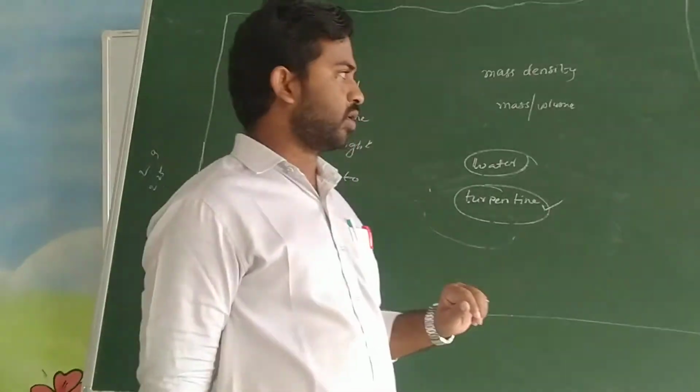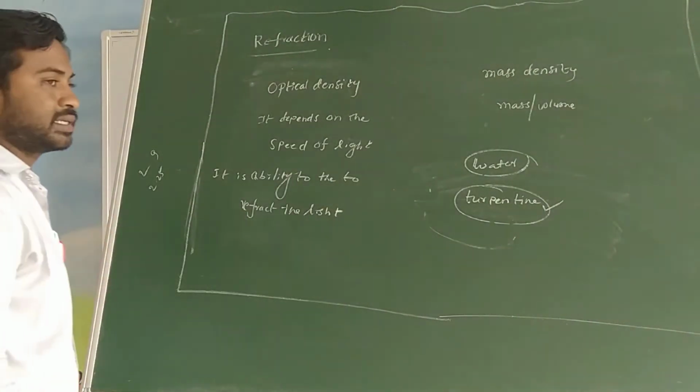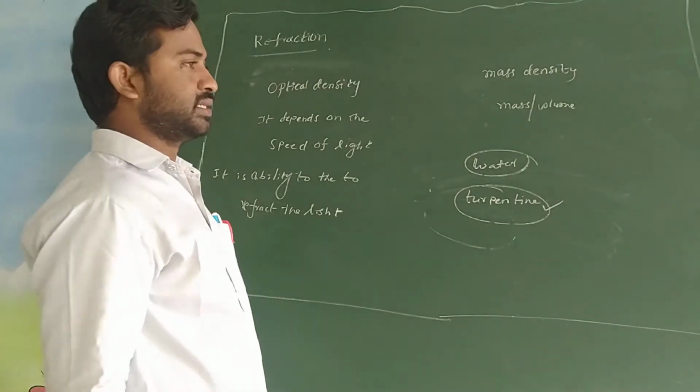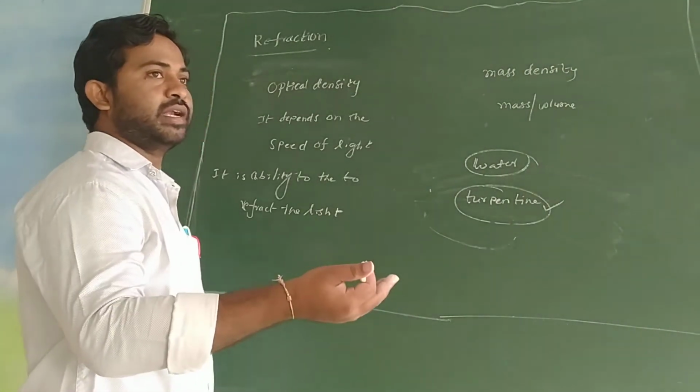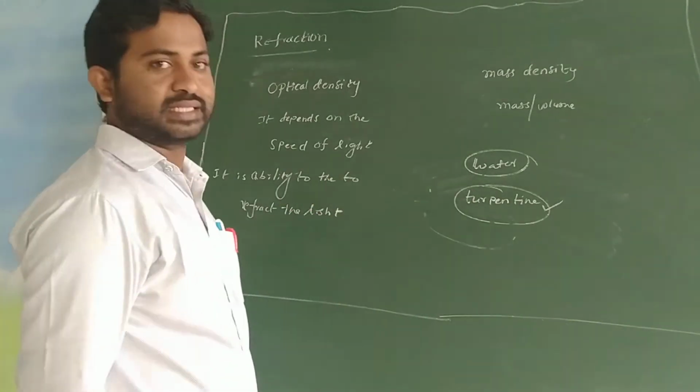I hope everyone got what we mean by optical density and what we mean by mass density. Different mediums have different speeds of light, and different speeds of light mean different optical densities.